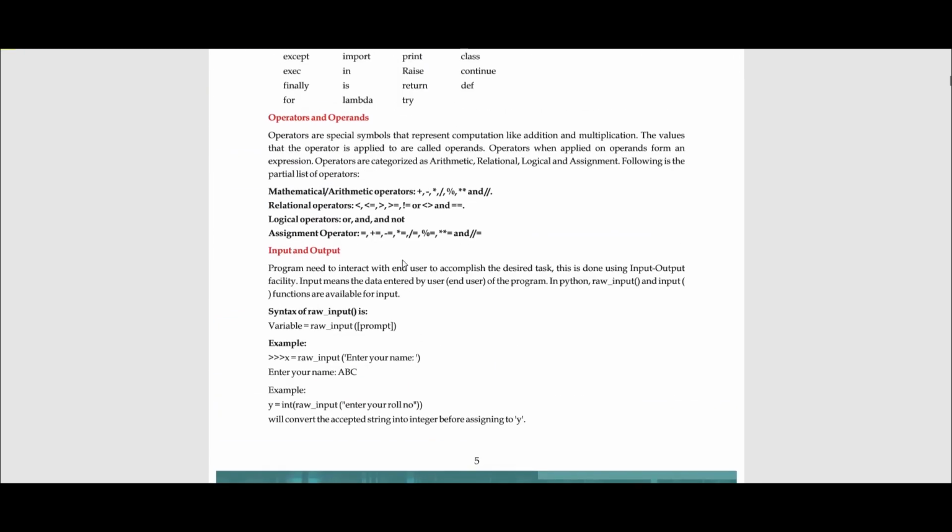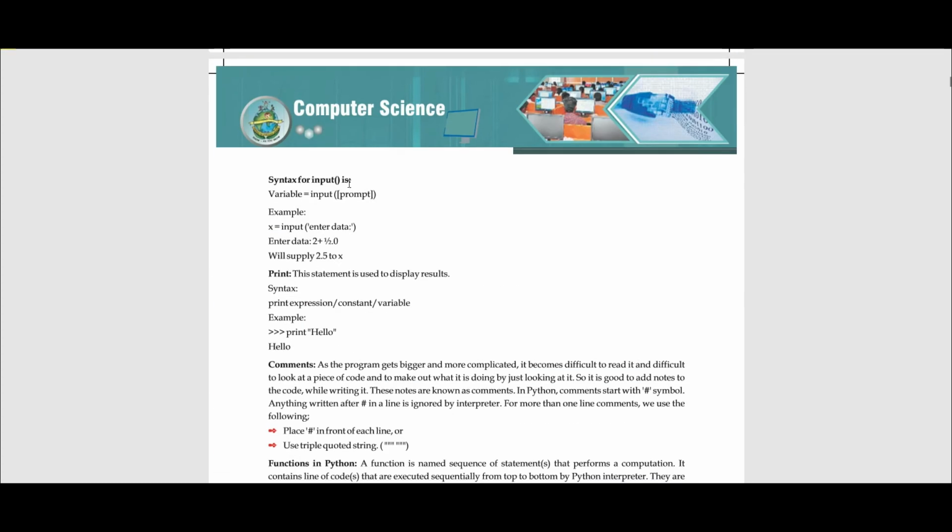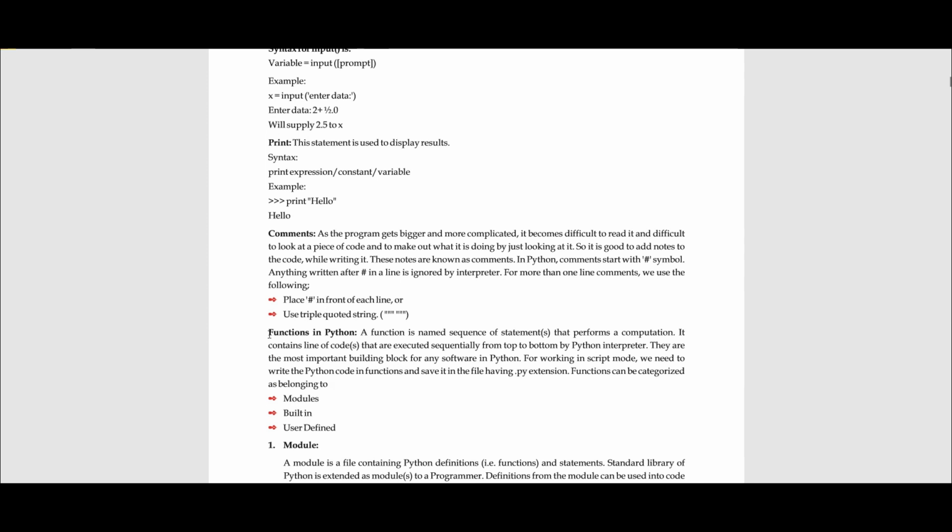So this concludes our basic discussion of keywords, operator and operands, and input and output. In the next lecture, we would be discussing functions in Python, and we will go on from there.